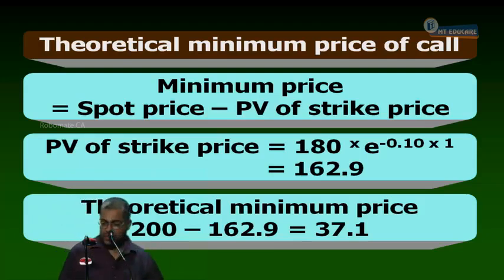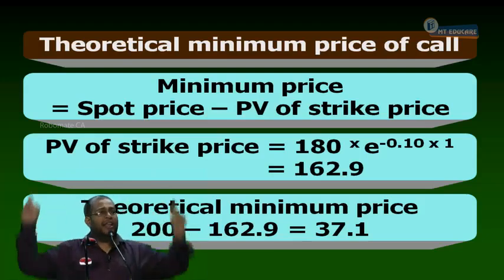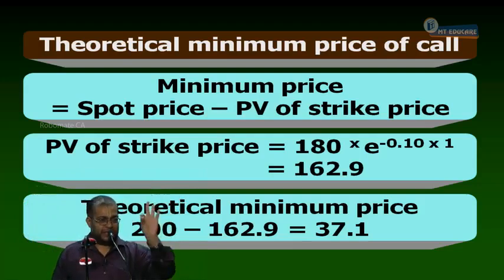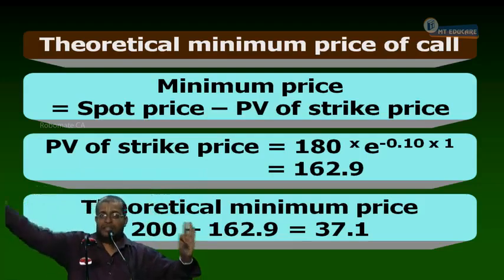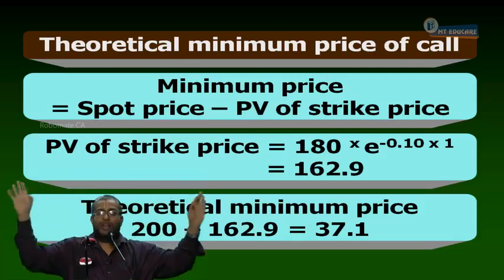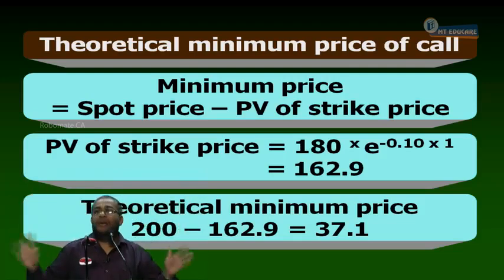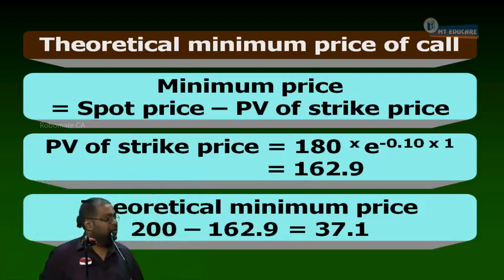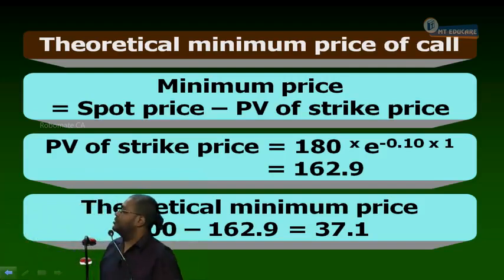Okay, see. Now, the call is underpriced. A 30 rupees call option is available, worth 37.1. One thing is sure, the call is cheap. Something is cheap, what should I do? Buy. I hold the call. In the strategy, I should hold the call. Just by holding the call alone, there is no guaranteed profit.